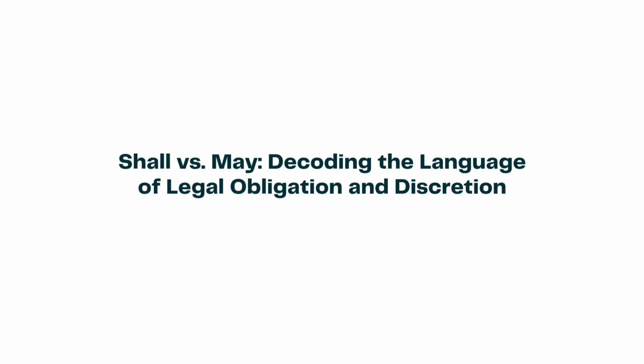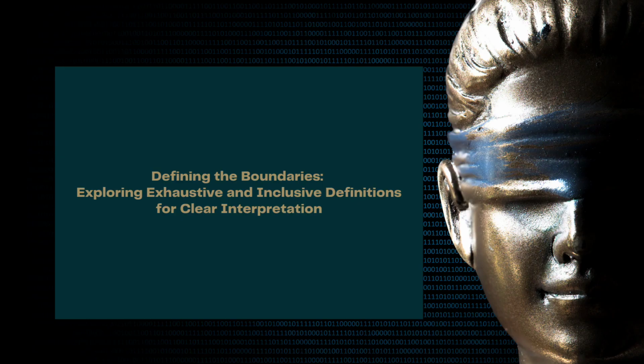When reading the laws, you might come across the words shall and may. Shall meant that something was mandatory and had to be done. It was like a rule that had to be followed. On the other hand, may meant that something was optional. It gave people the choice to decide whether they wanted to do something or not, as long as it was within the boundaries of the law.